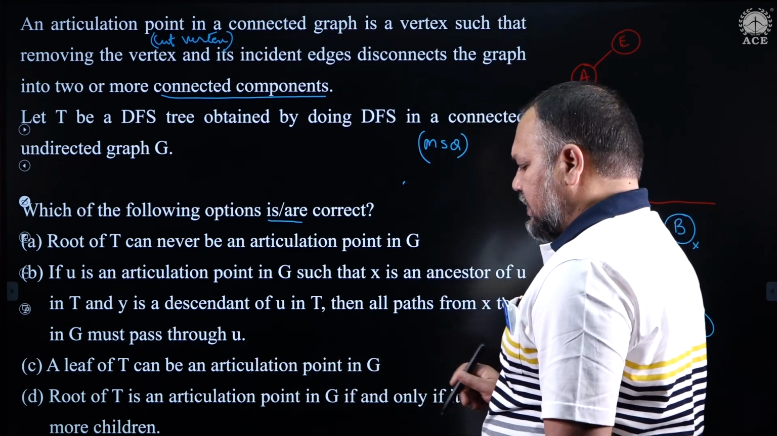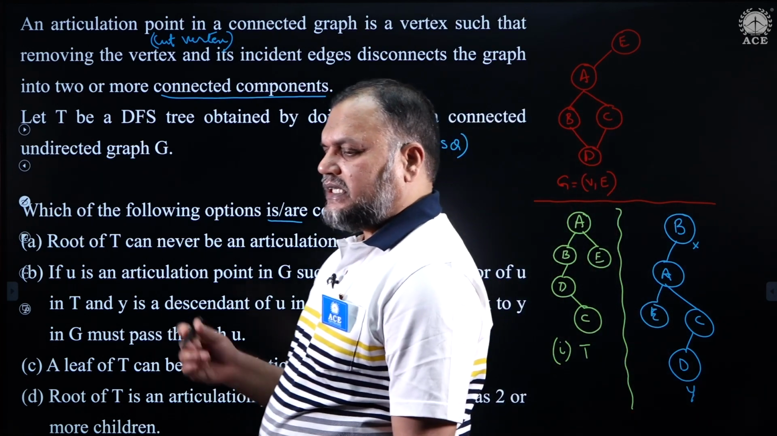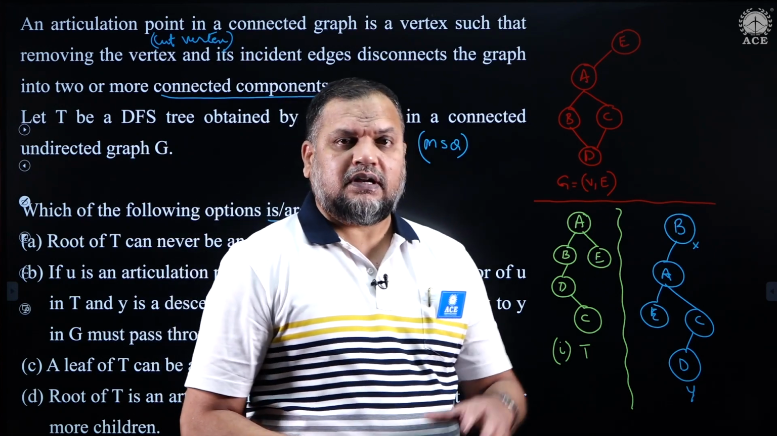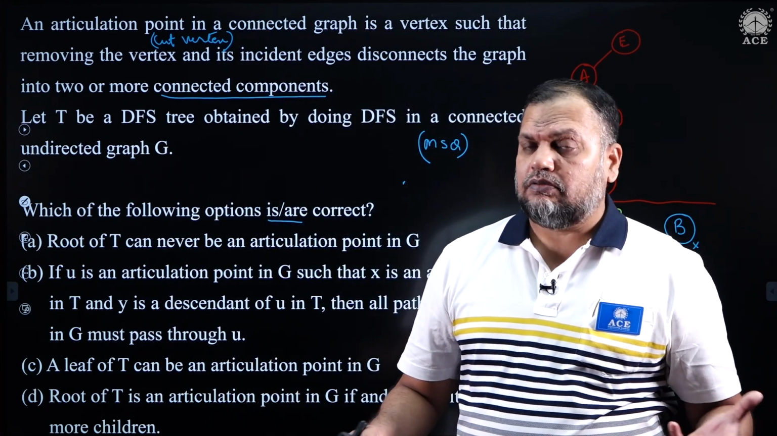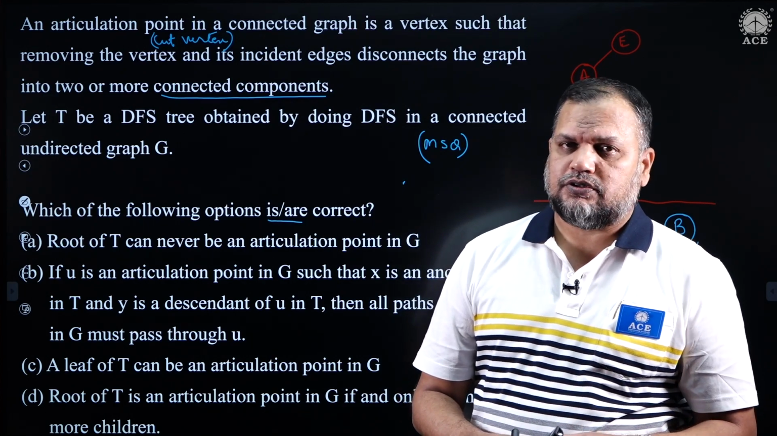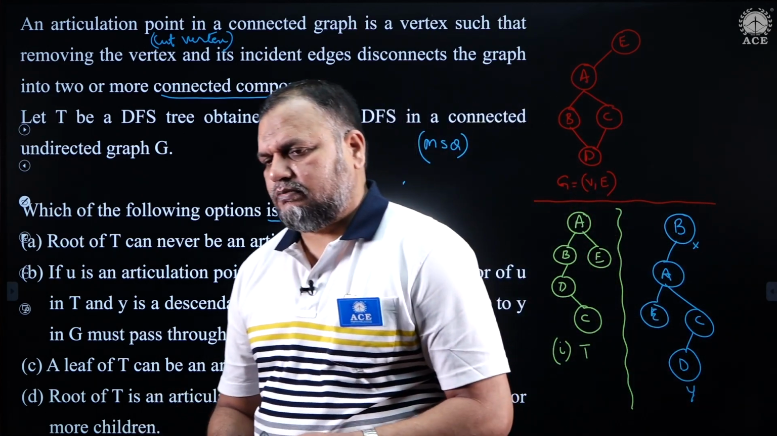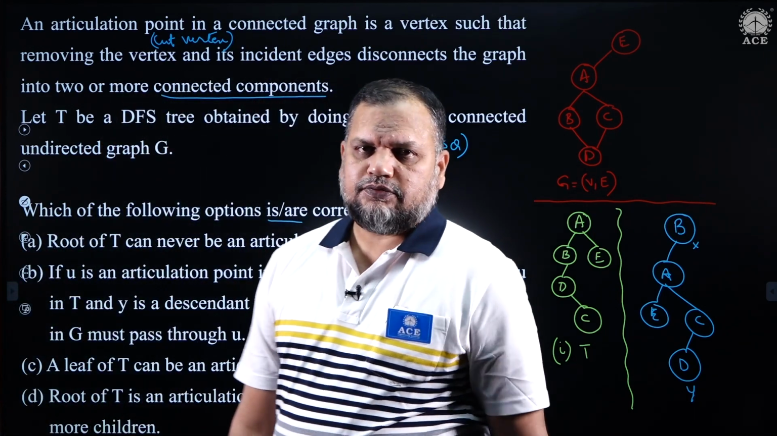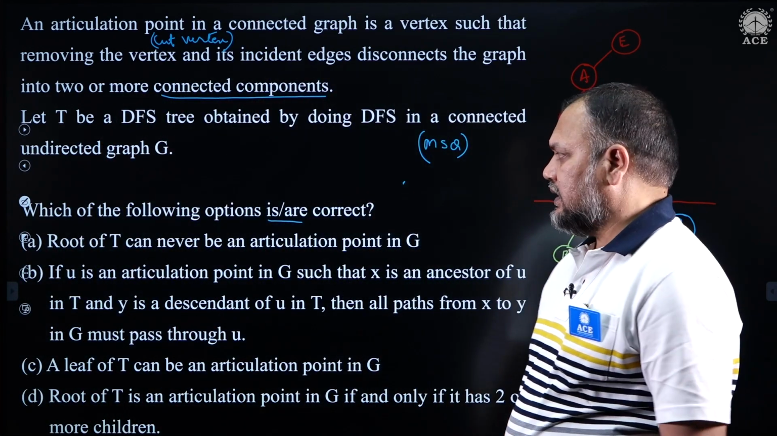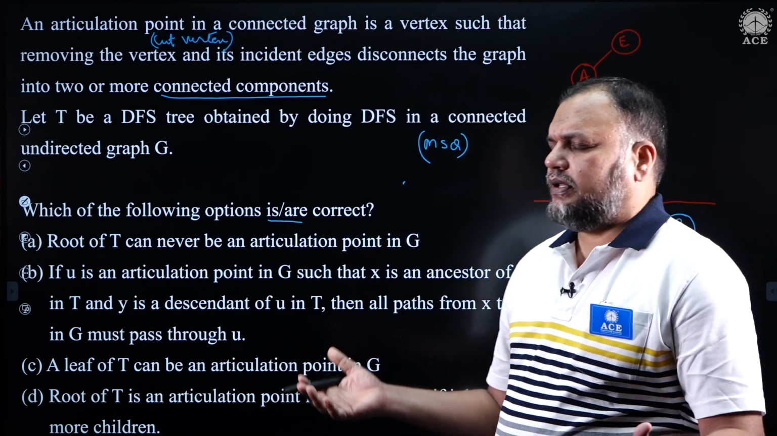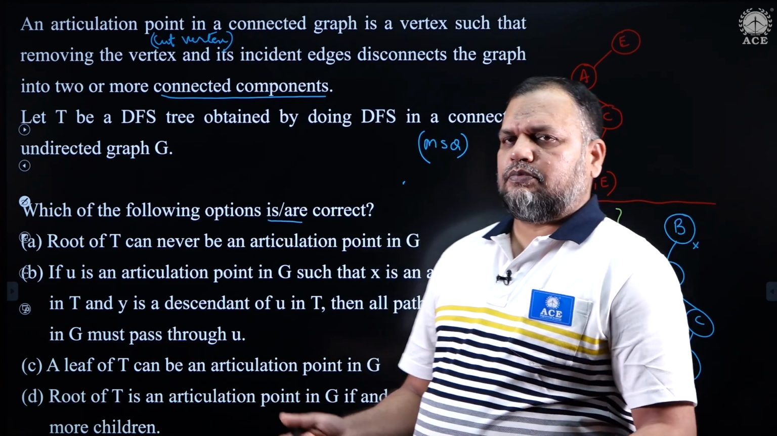We have seen in the properties of articulation points and depth first search that the root of the depth first search spanning tree can always be an articulation point. It can be an articulation point for a given depth first search traversal of a connected undirected graph. So the first option, root of T can never be an articulation point, is absolutely wrong.